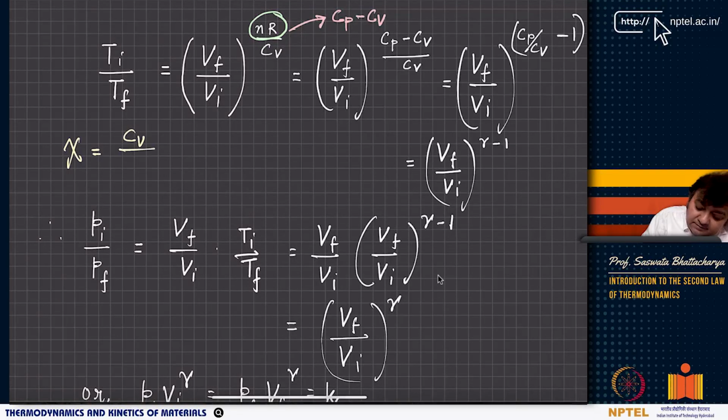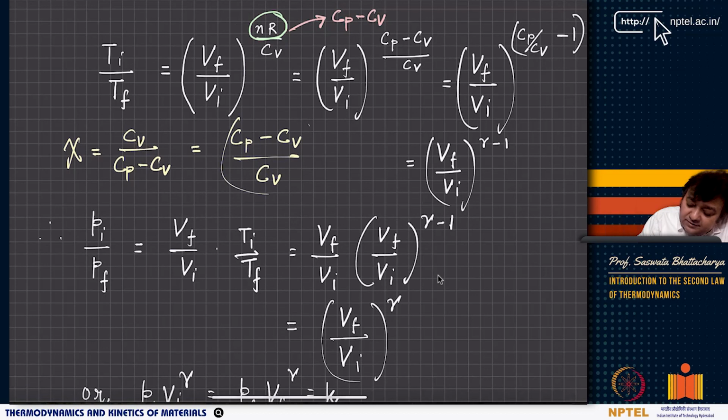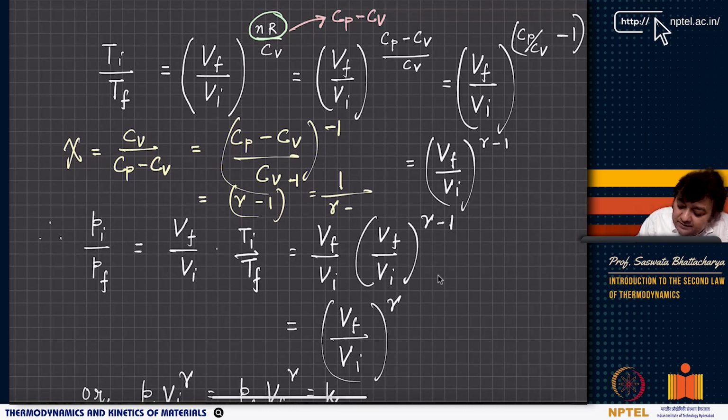Cv by Cp minus Cv, which is basically Cp minus Cv by Cv whole to the power minus 1, which equals Cp by Cv minus 1, which is gamma minus 1 whole to the power minus 1, which equals 1 by gamma minus 1, right?